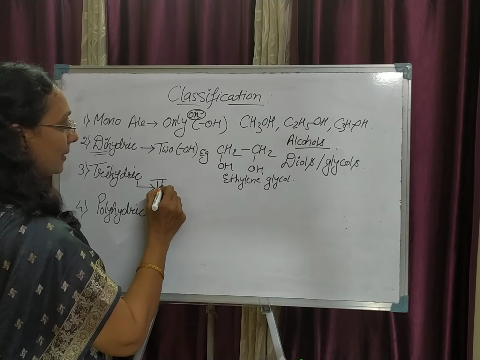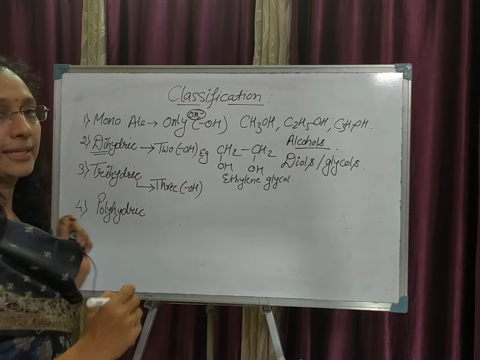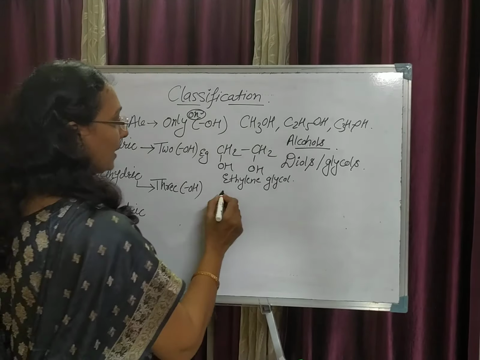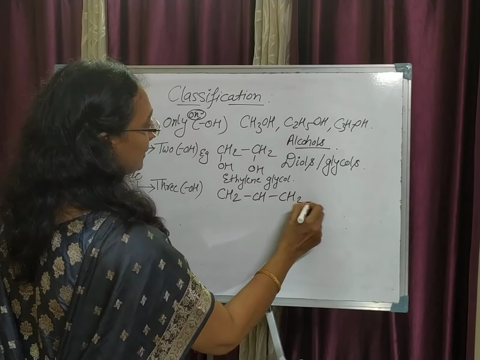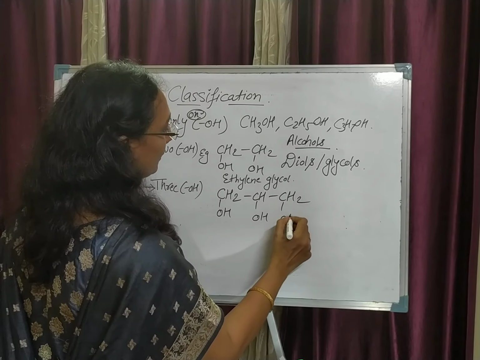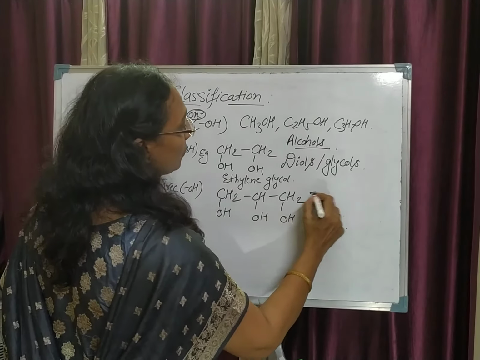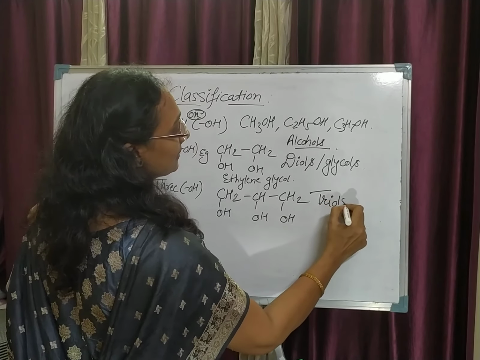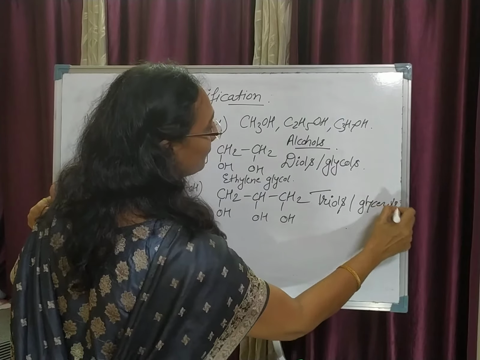Then the third one is trihydric alcohol. Means there are 3 hydroxyl groups present in an alcohol. For example, CH2, CH, CH2, where the hydroxyl group is attached to each carbon atom. They are also called triols or glycerols. This is an example of glycerine.